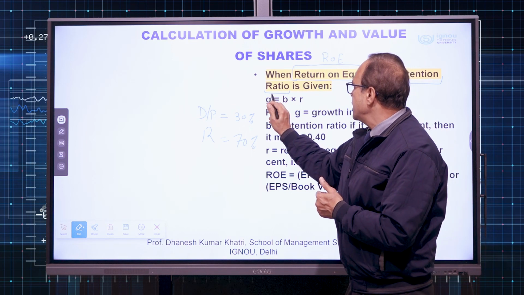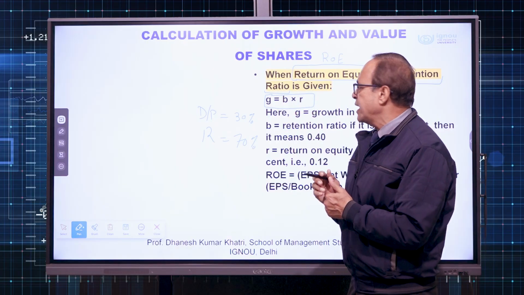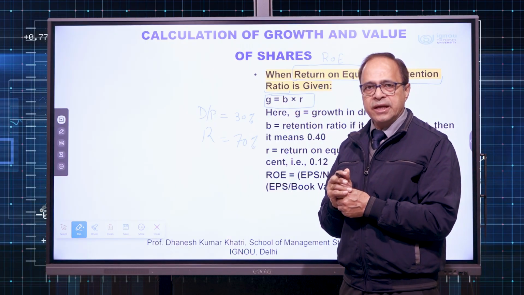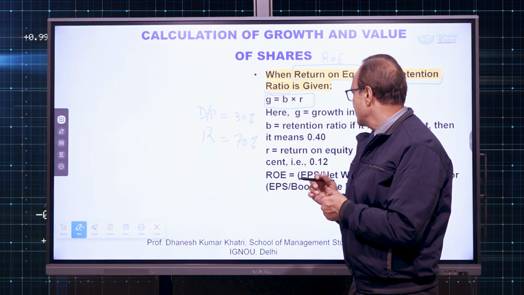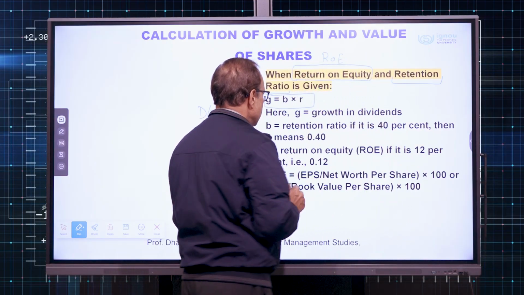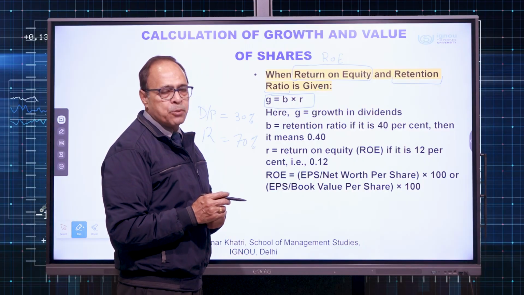So, how do we calculate g? There is one simple handy formula, b multiplied by r, where b is the retention ratio and r is ROE. By using that small formula, we can calculate growth in dividend. Suppose b, the retention ratio, is 40% and ROE is 0.12.